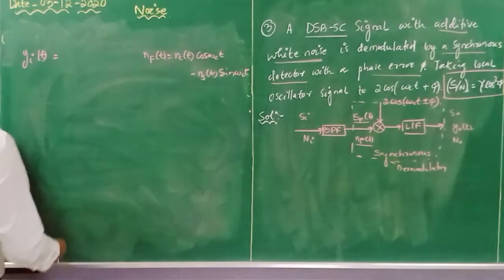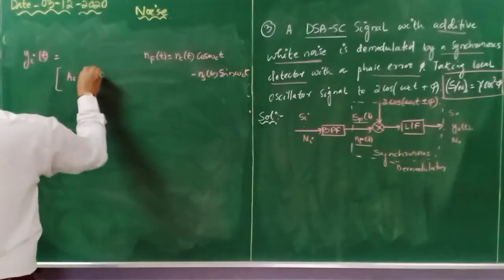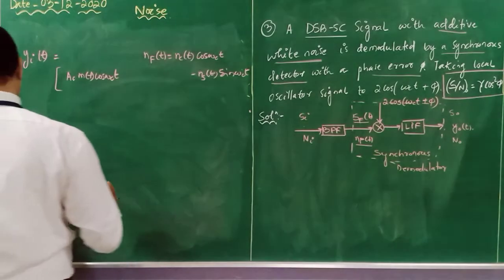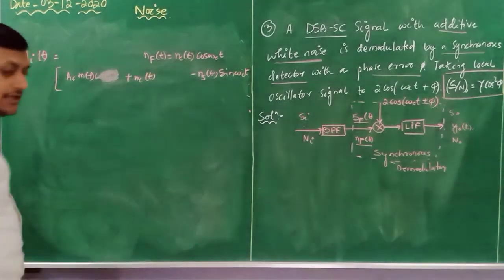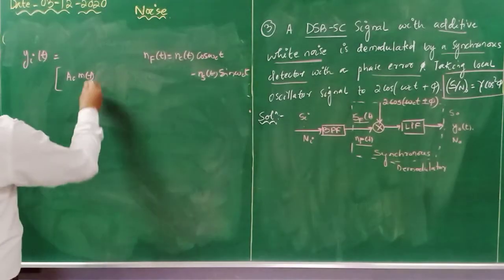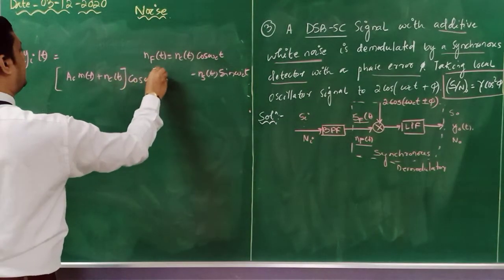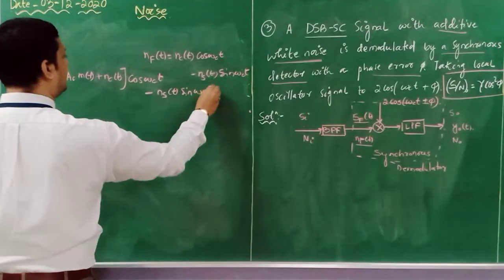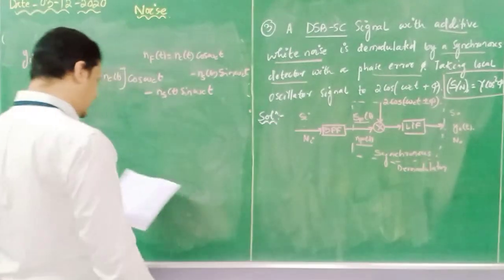So that I am writing as Ac m of t cos omega ct plus nC of t cos omega ct minus nS of t sin omega ct. So this is the input signal provided to the demodulator. Done.